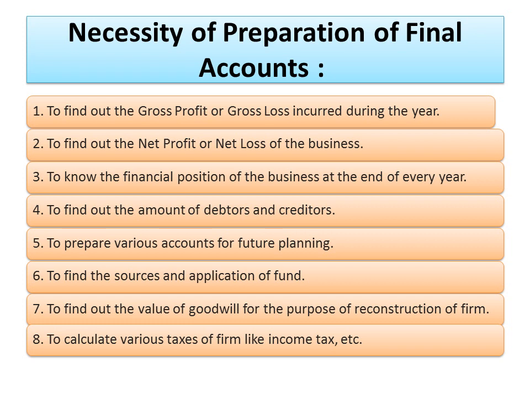To find out the amount of debtors and creditors. Debtors are the persons from whom I have to collect the money, and creditors are the persons to whom I have to make the payment of money. Debtors उसको बोला जाता है जिससे मुझे पैसे लेने हैं, और creditors उनको बोला जाता है जिनको मुझे पैसे देने हैं. Creditors are liabilities and debtors are the assets.